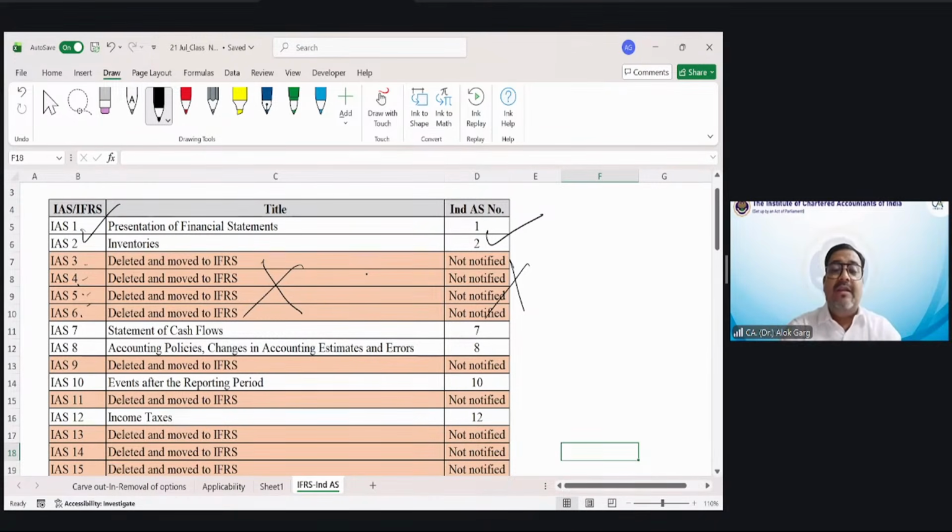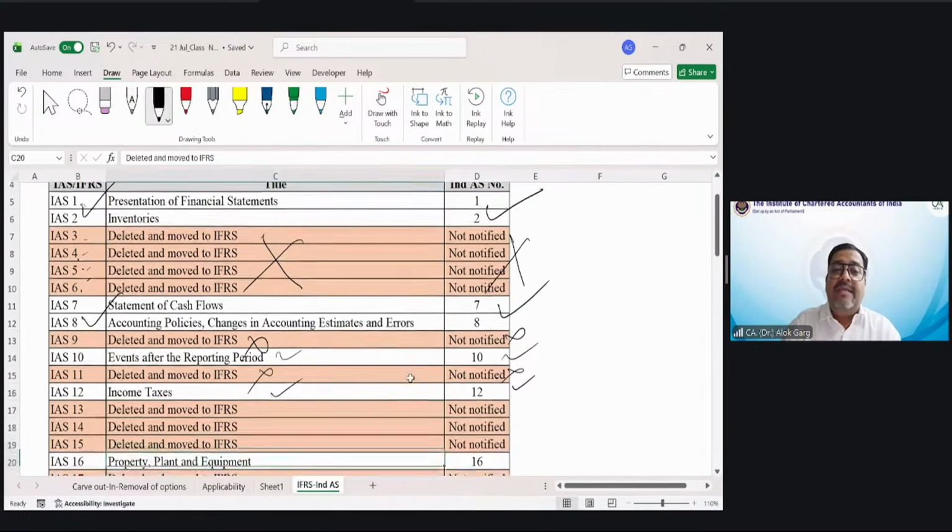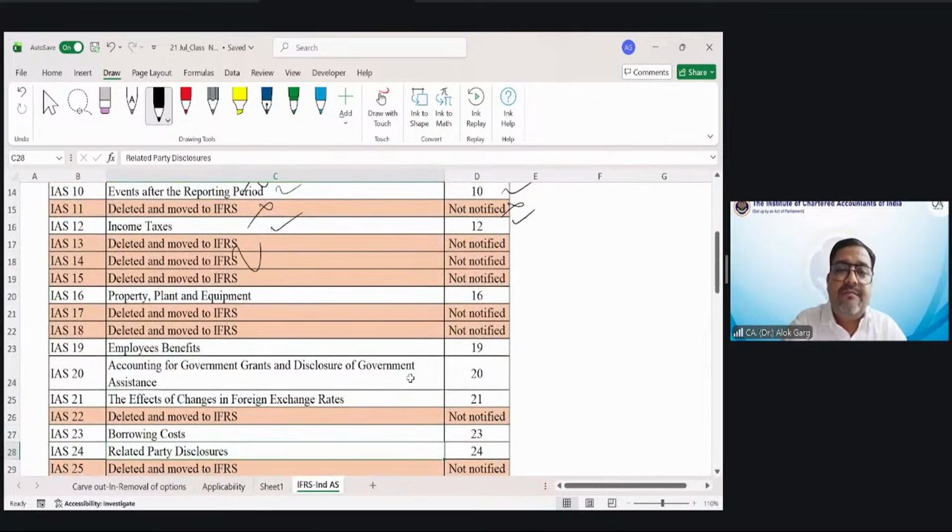Like IAS 7 and 8 are there, so we have notified Ind AS 7 and 8. IAS 9 is not there, because it was deleted and moved to the IFRS series of standards, so we have also not notified Ind AS 9. IAS 10 is there, we notified Ind AS 10. IAS 11 is not there, we have also not notified Ind AS 11. IAS 12 is there, we have notified Ind AS 12. IAS 13, 14, 15 are not there, so we have also not notified Ind AS 13, 14, 15. You will not find them.